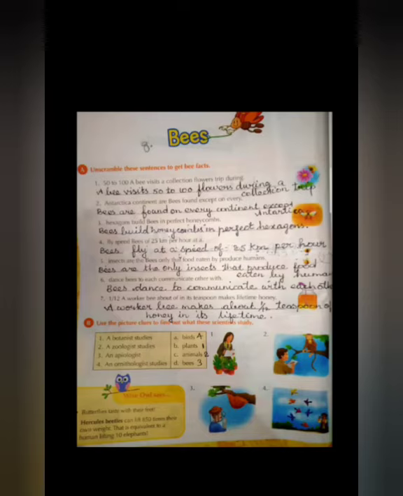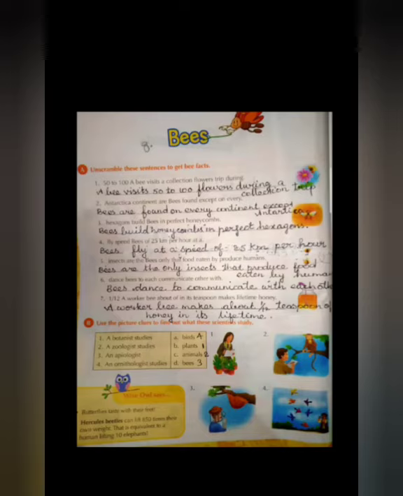Sixth one, bees dance to communicate with each other. How do bees communicate? They dance to communicate with each other. Seventh one, a worker bee makes about 1/12 teaspoon of honey in its lifetime. Among the honeybees, the queen bee is there, the male bee is there, and lots of worker bees are there. Only the worker bees go out, visit the flowers and collect honey. How much honey does a worker bee collect? 1/12 teaspoon of honey in its lifetime.